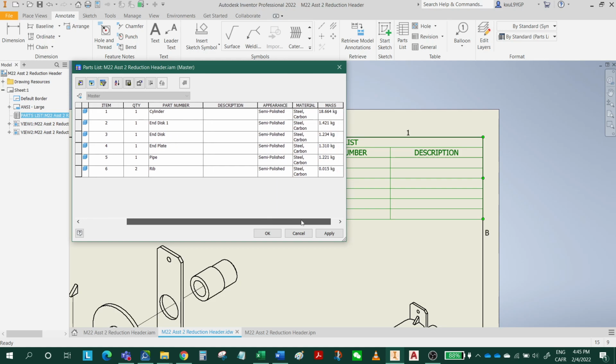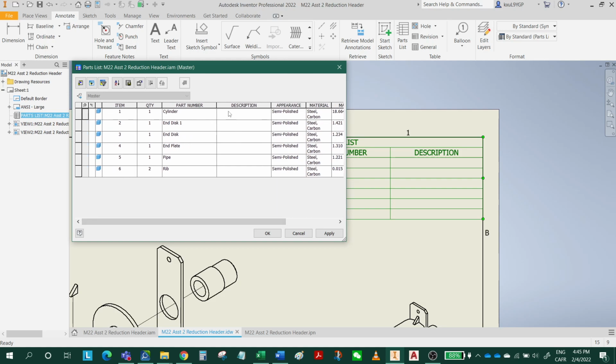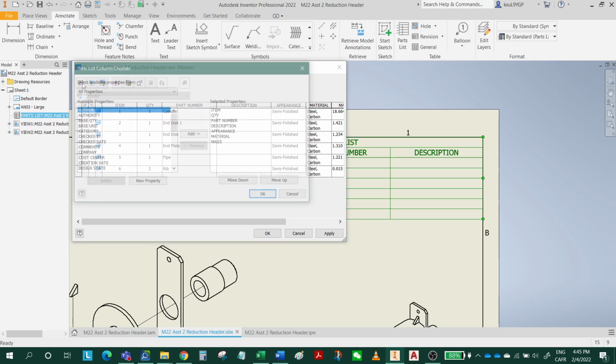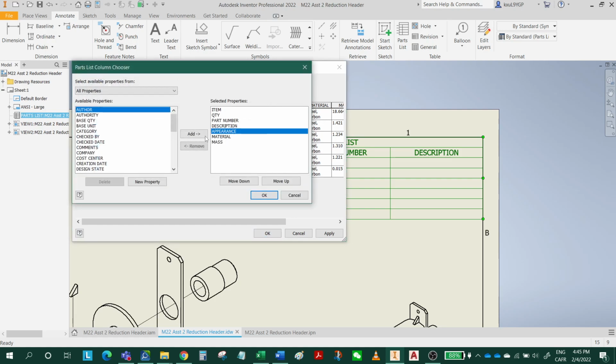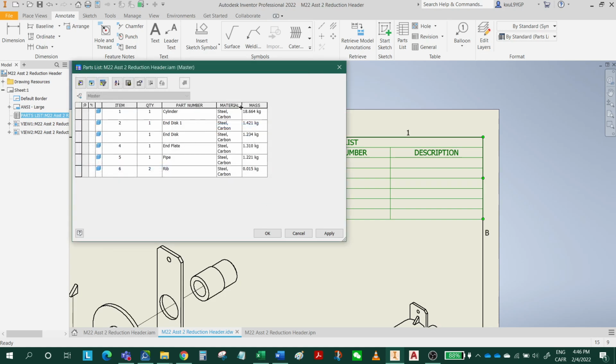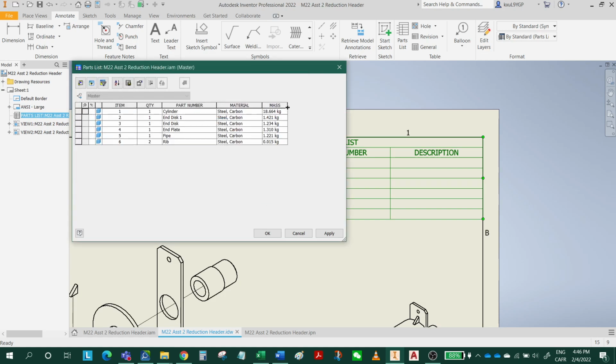Why do I have appearance? I'm going to remove the appearance, remove the description, and click OK. These are the things I need. So I have mass, I have material. Next, I'm going to change the material.